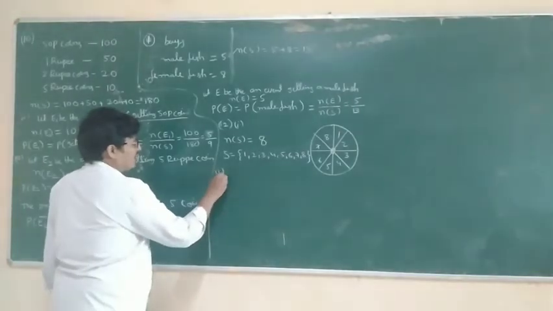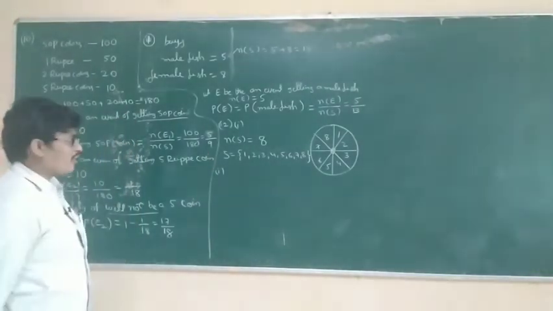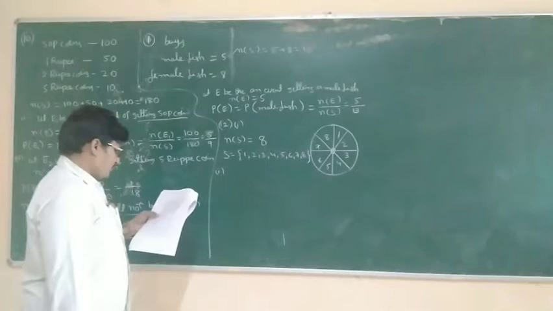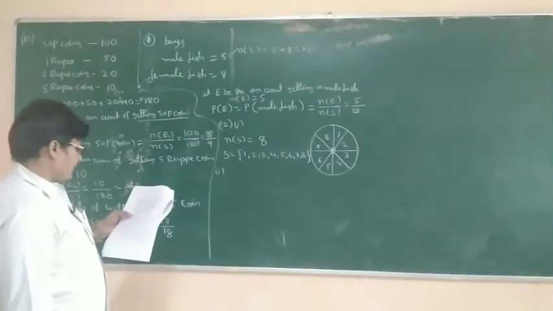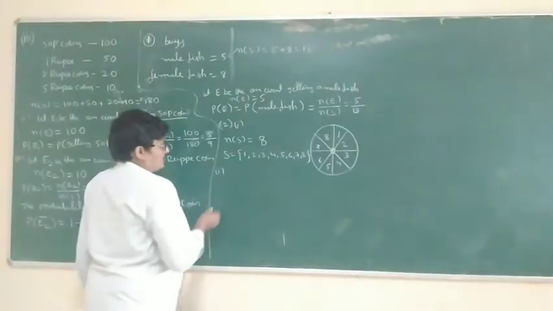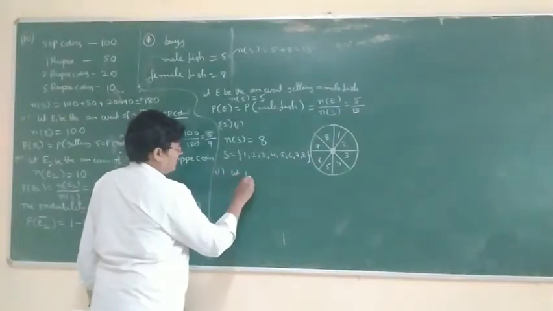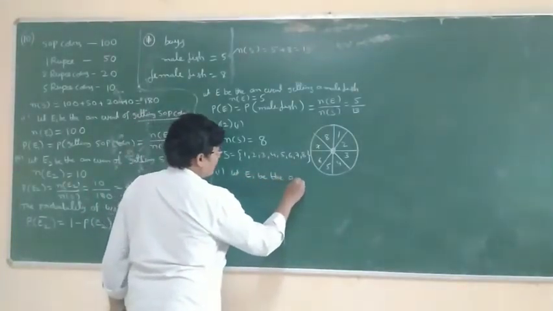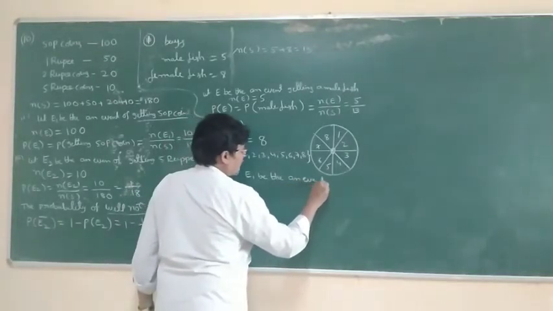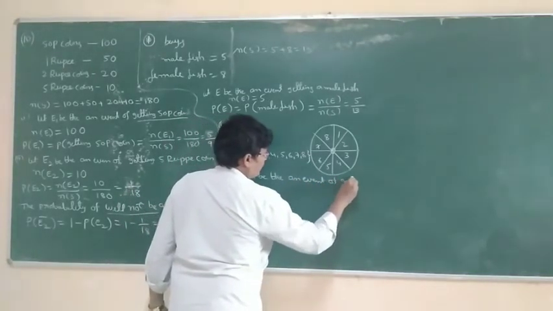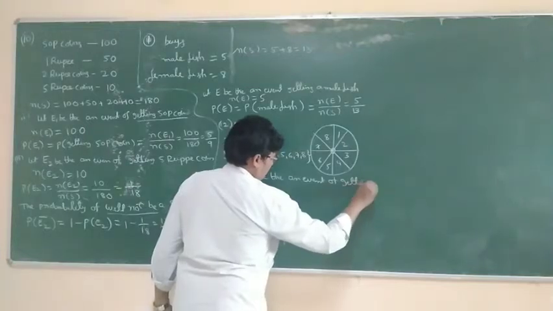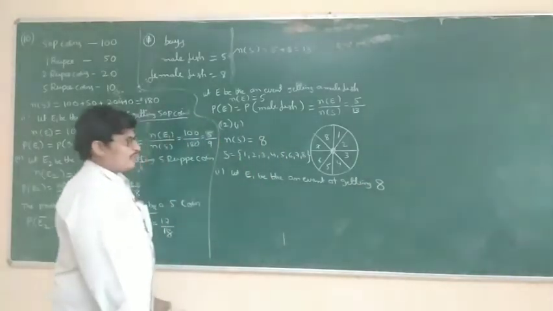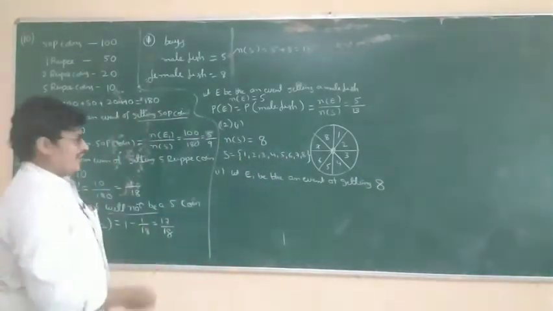First one, getting 8. The probability that it will point at 8. Let E1 be the event of getting 8.